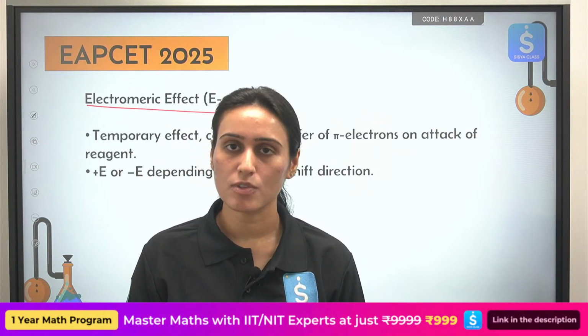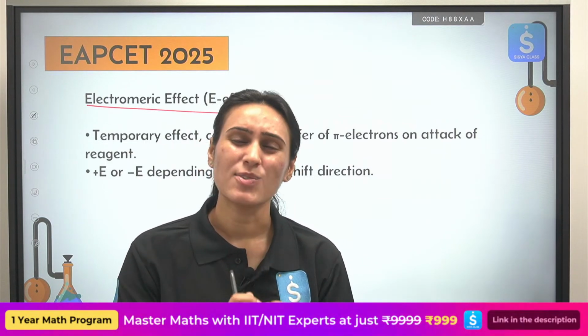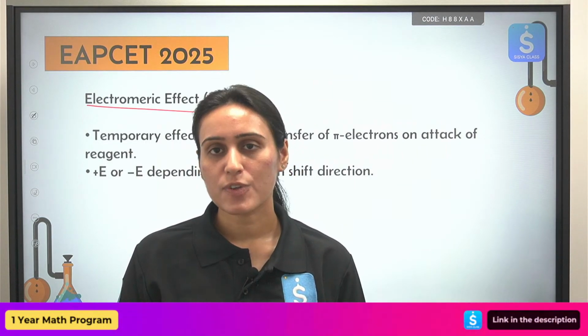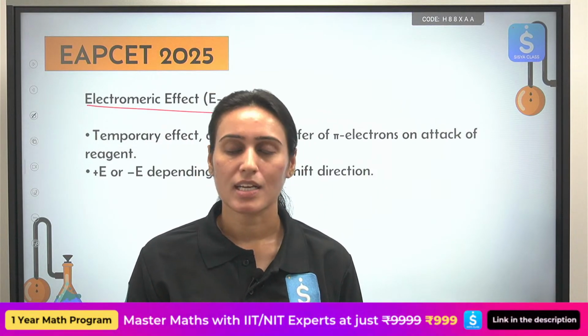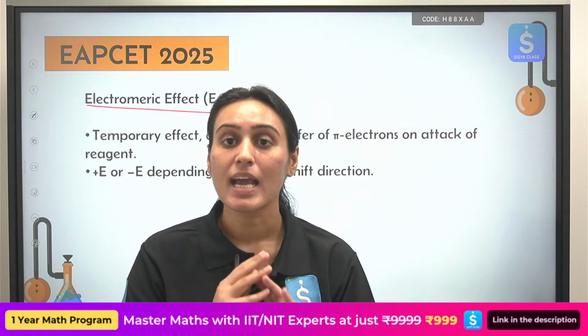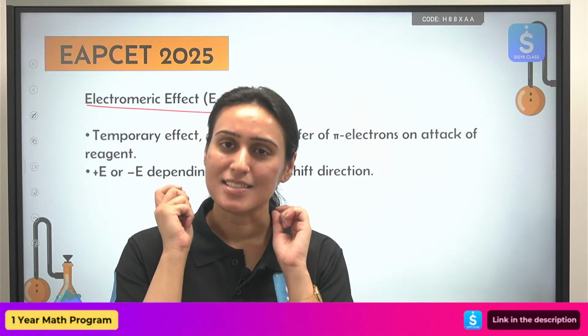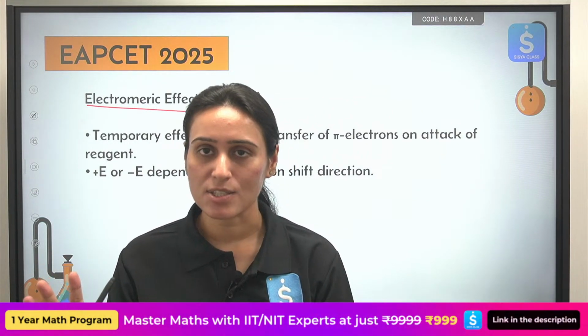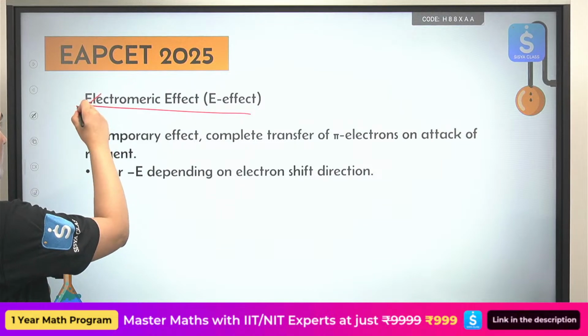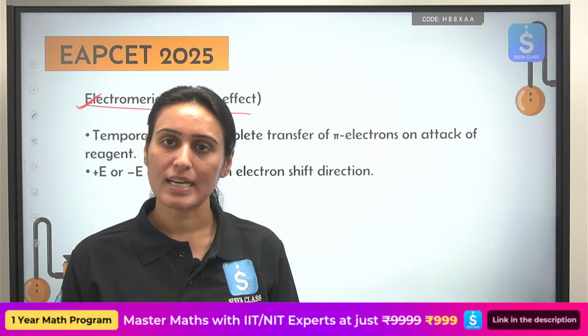What are the types of groups which can show minus effect? That is the only question that they can ask you. So if you see some cations, plus effect. If you see some anions, minus effect, and you are done. That is all you have to see. That is all you have to compare. That is the only kind of question that they can ask you from electromeric effect. As simple as that.